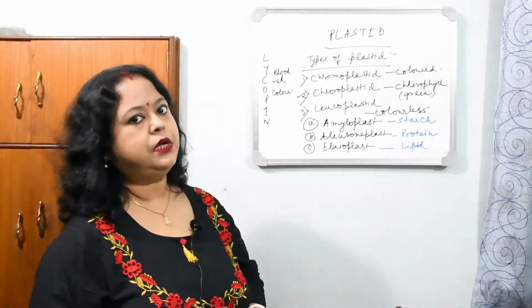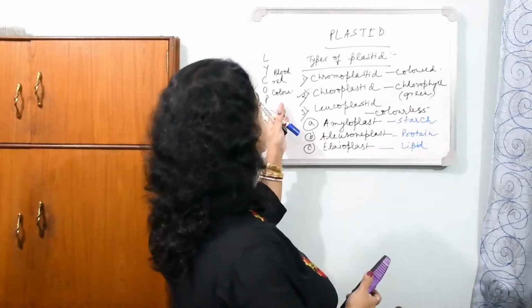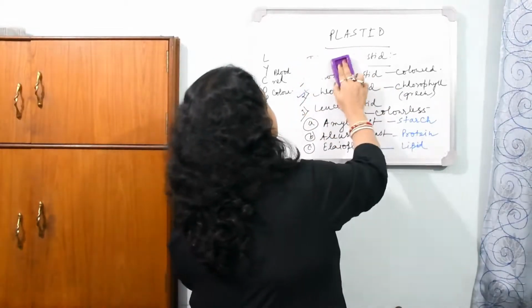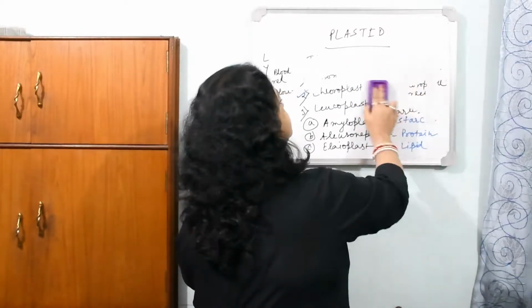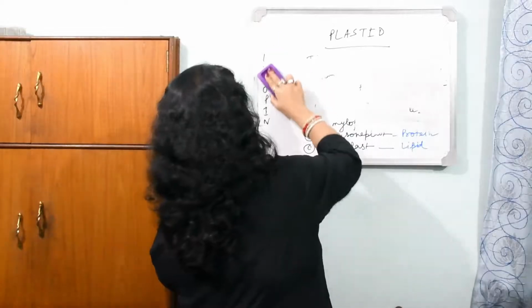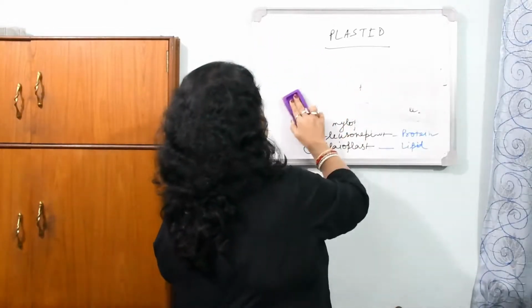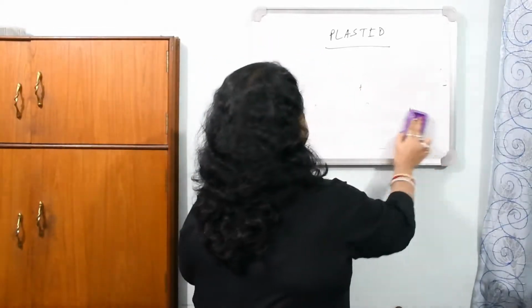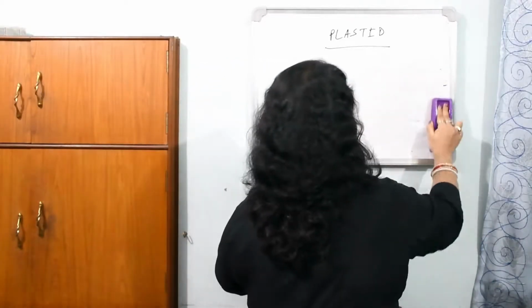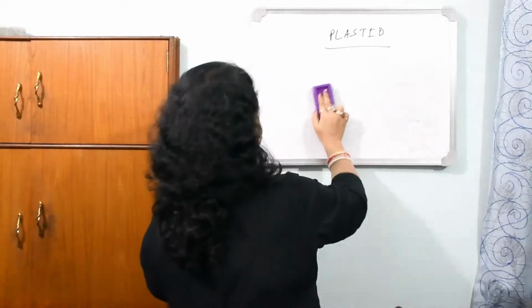Now I am coming to the main one, that is the chloroplastid, the structure of the chloroplastid, the ultrastructure of chloroplastid. I am giving you the diagram.